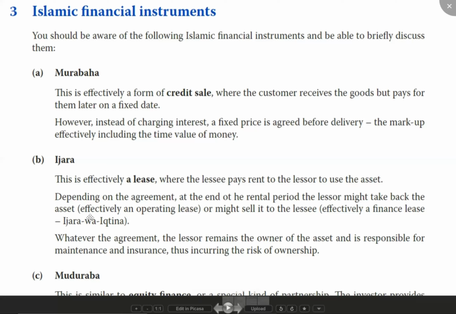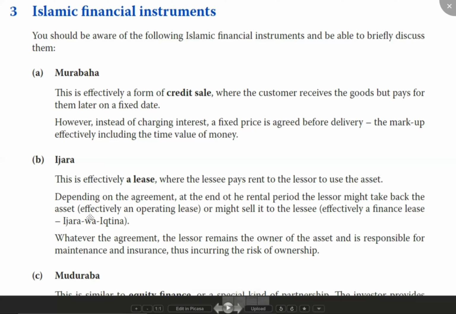And now after using it for 8 years, what will you say? You will say, anyways, I have used it for 8 years, why not sell me that asset? Instead of me returning that asset to you, I'll just purchase it from you.